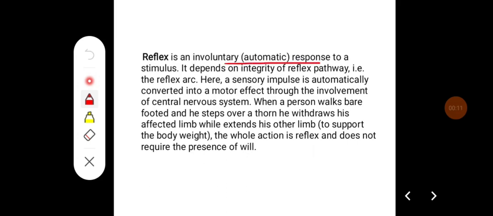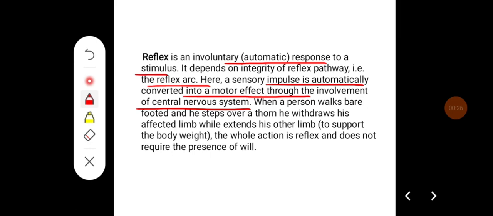A reflex is an involuntary, that is automatic, response to a stimulus. It depends on the integrity of the reflex pathway, that is the reflex arc. Here a sensory impulse is automatically converted into a motor effect through the involvement of the central nervous system.